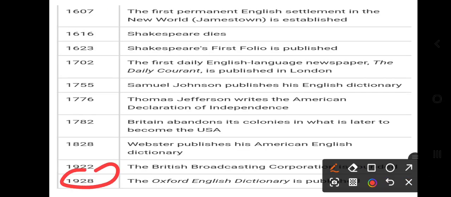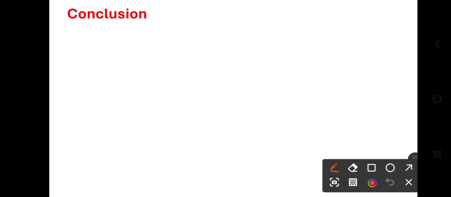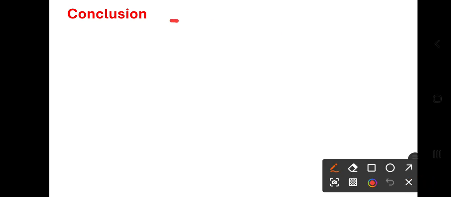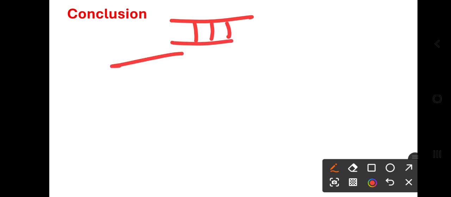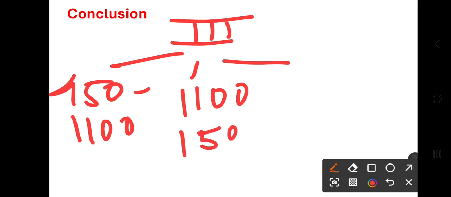And now this is modern time. So in conclusion, language has three phases: 450 to 1100, right? Then 1100 to 1500, right?